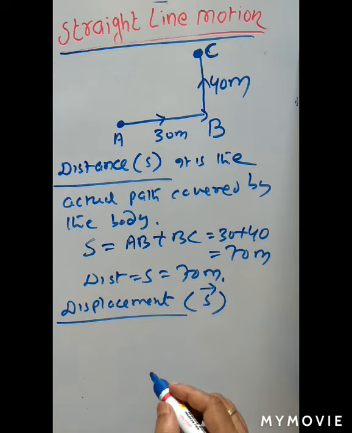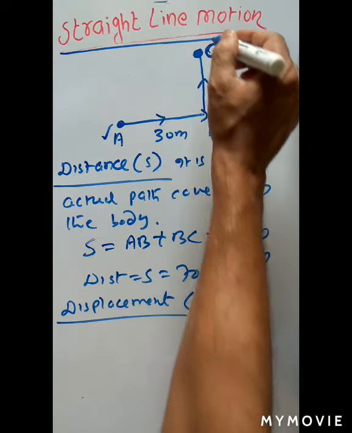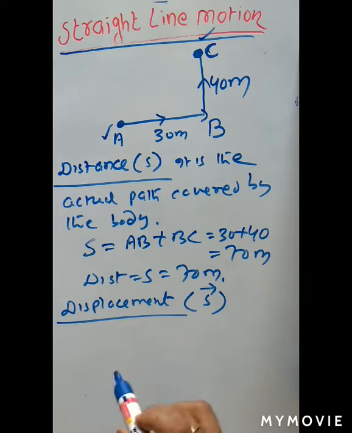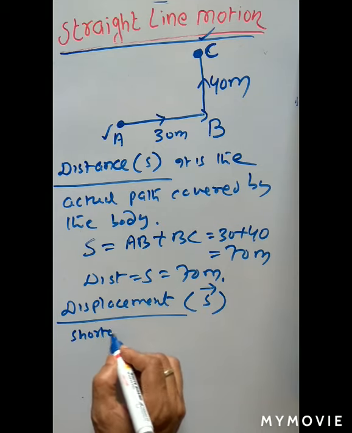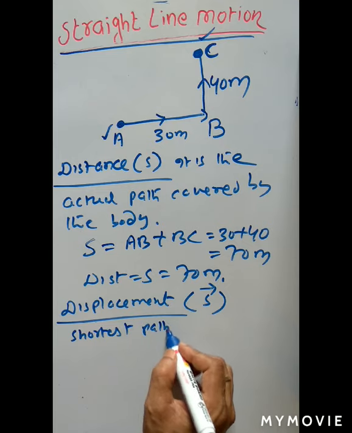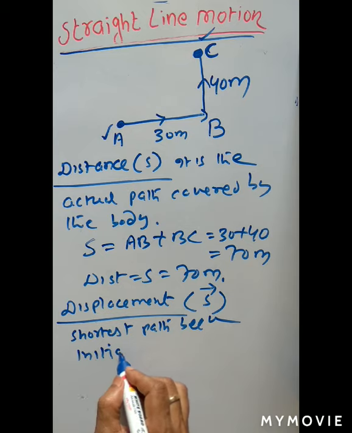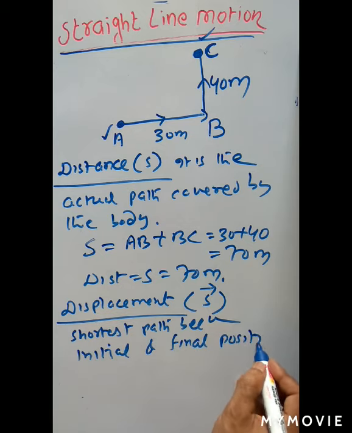You have to give the arrow mark. So what is displacement? Here you see A is the initial point, or the starting point, and C is the final point. So displacement is the shortest path between the initial and final position or point.